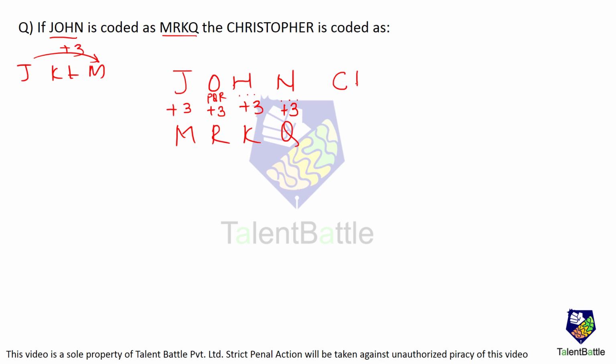So, let's see what comes for Christopher. I'll write over here, Christopher.